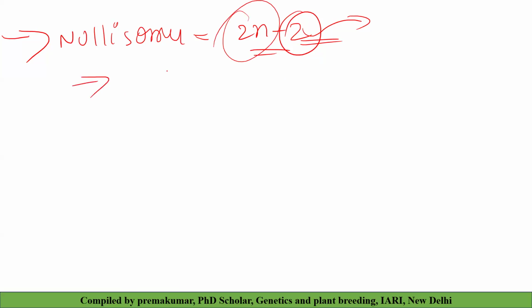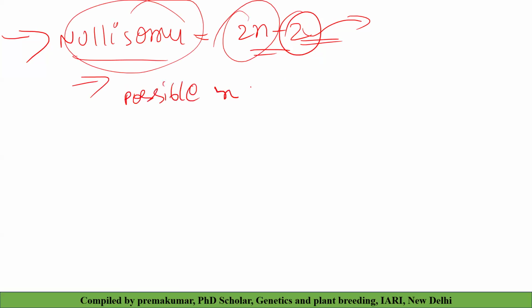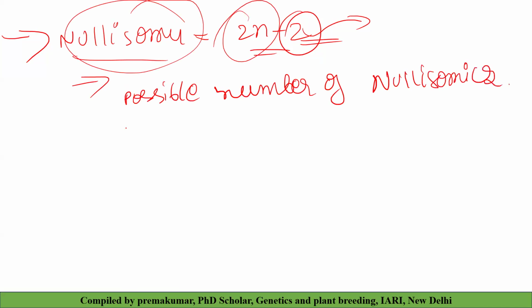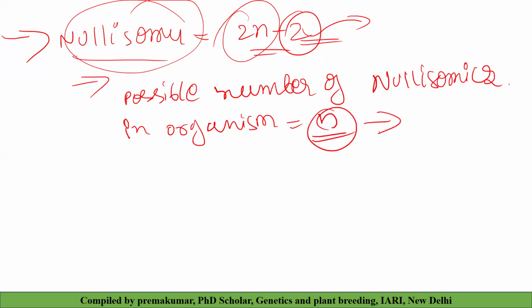It is also not able to survive in diploids, and it can only survive in hexaploid conditions. The possible number of nullisomics in any organism is n, the haploid chromosome number.